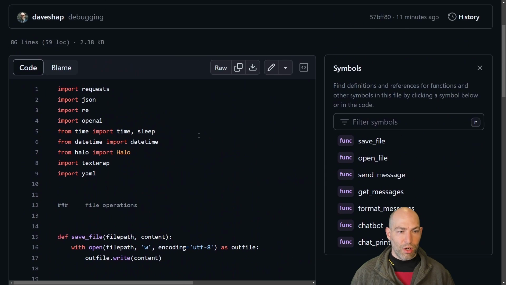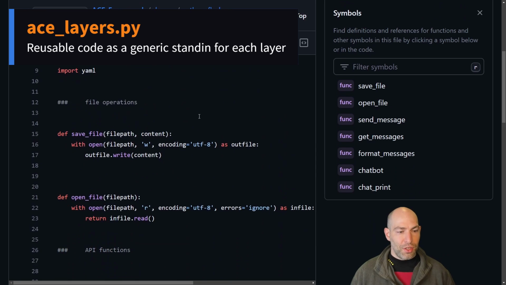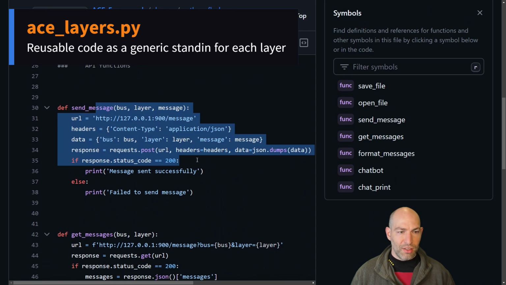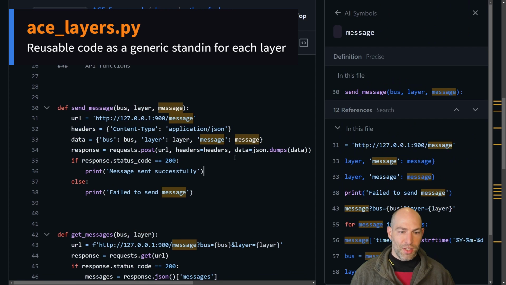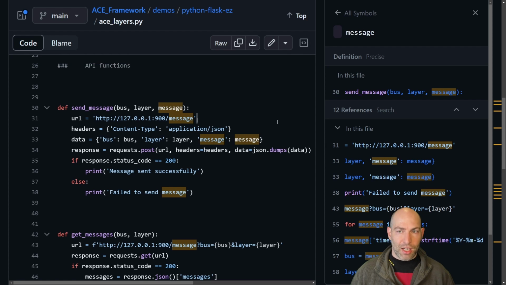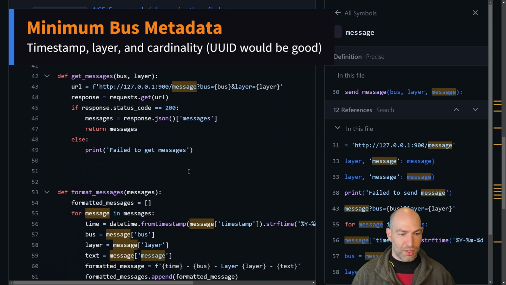So this is the code that's running for each layer. I just have this as a generic set of functions so that you can import it. Send message, again, super simple, just sends it as a JSON, and you send the bus, the layer, and the message. This is the bare minimum in terms of metadata required to run this. It also adds a timestamp, which I'll show you in the Flask messages, or the YAML messages, in just a moment.